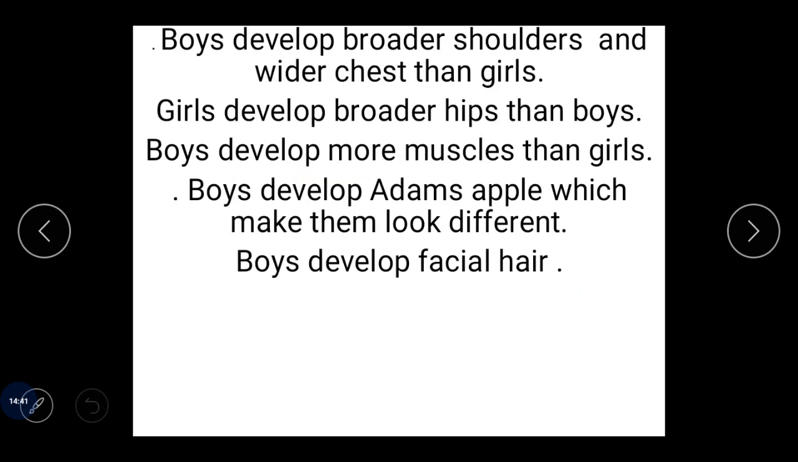Like I just mentioned earlier, what are the different changes that are taking place? Boys develop broader shoulders and a wider chest than the girls. This is a body shape change. I'm just telling you the change in the body shape and appearance.